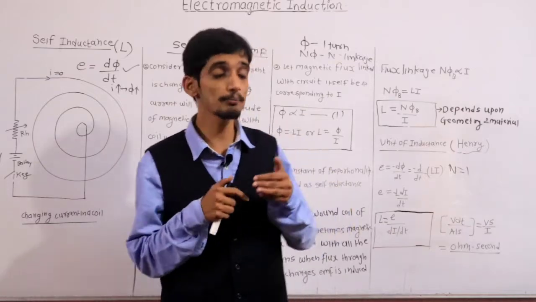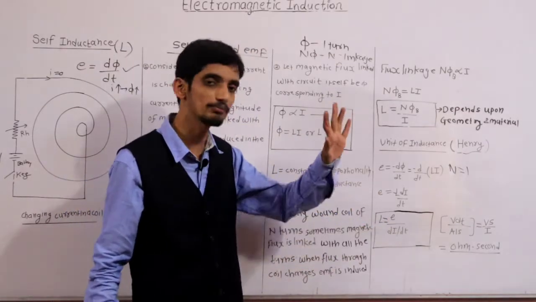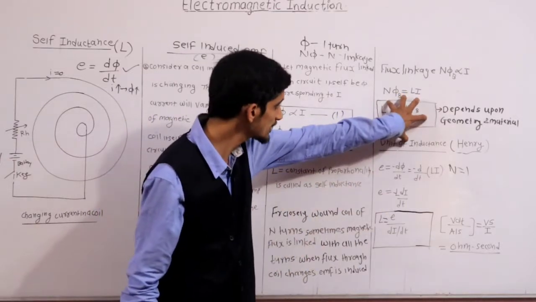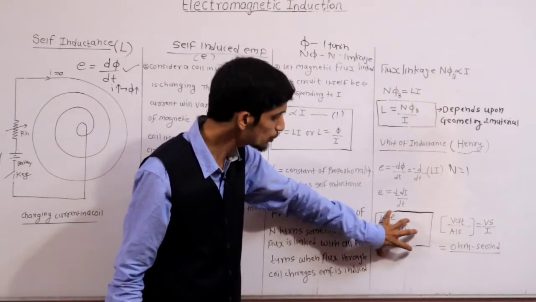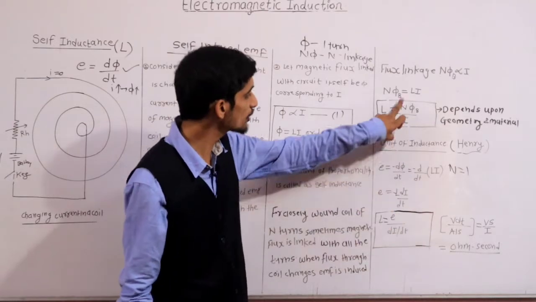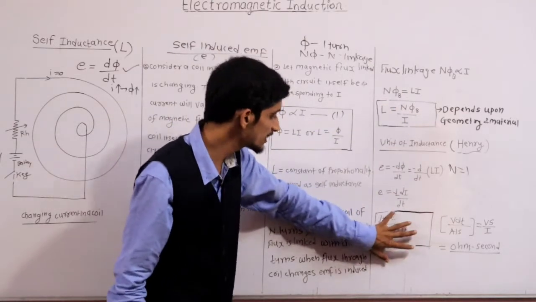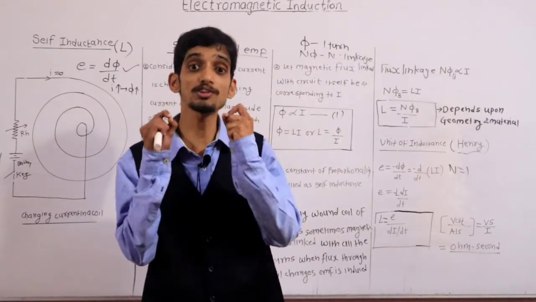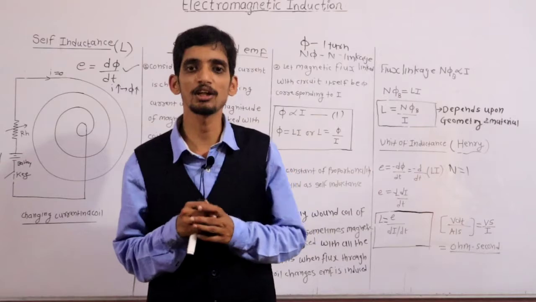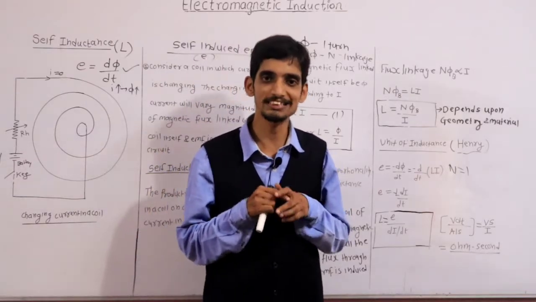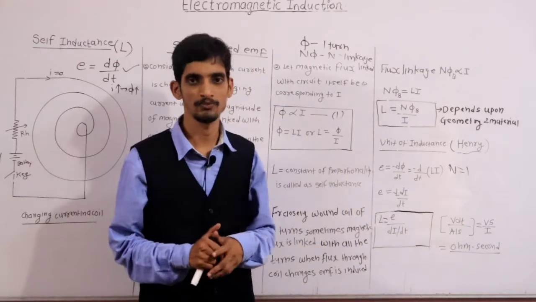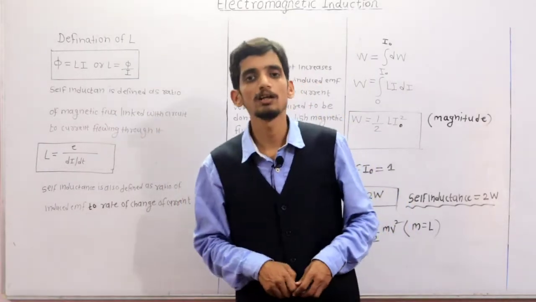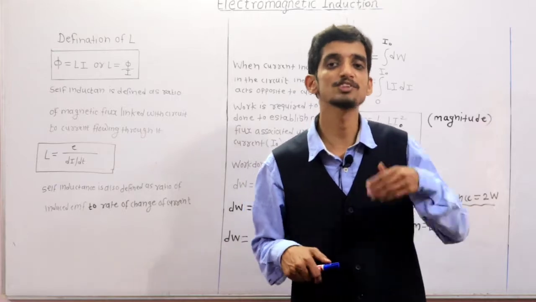Clear? So this is about self-induction. So you have to remember this formula. L is E upon di by dt and L is NΦ by I. This is a coefficient of self-induction, and this is also a coefficient of self-induction, but this formula is the basic formula, and this is derived from Faraday's law. Clear? So this is an important point about self-induction, in which we discussed up till now the formula.